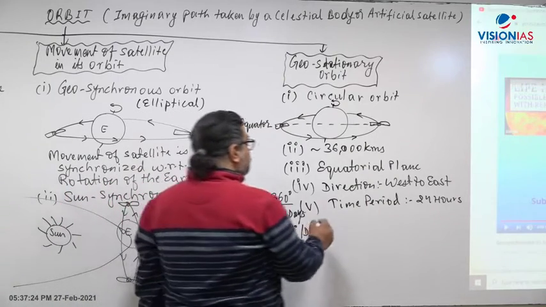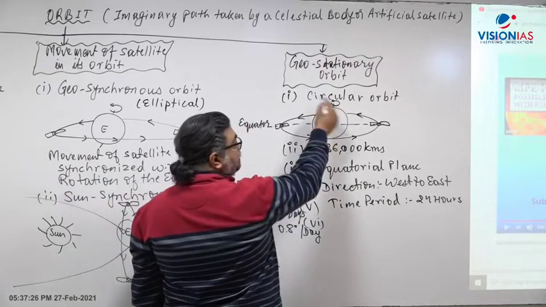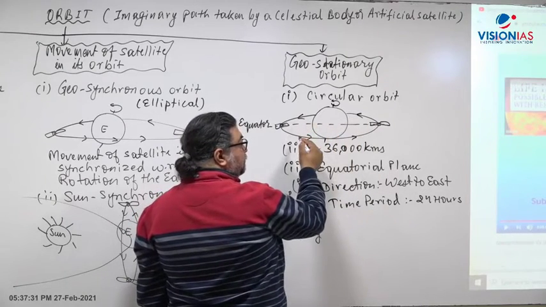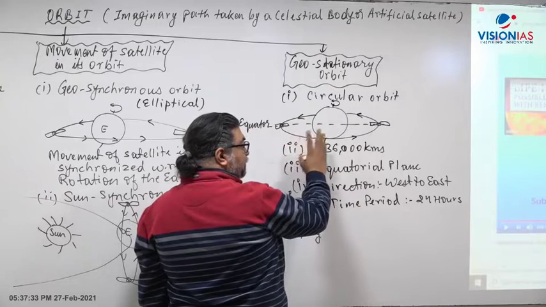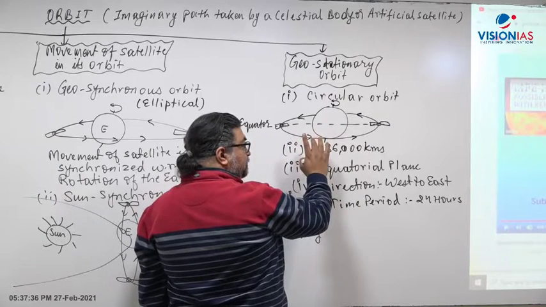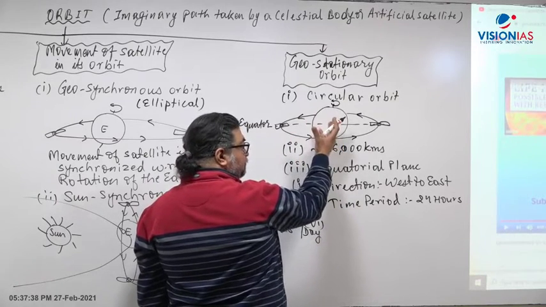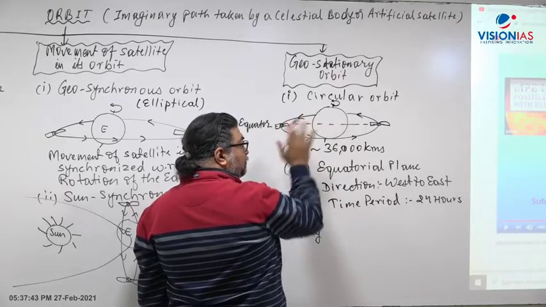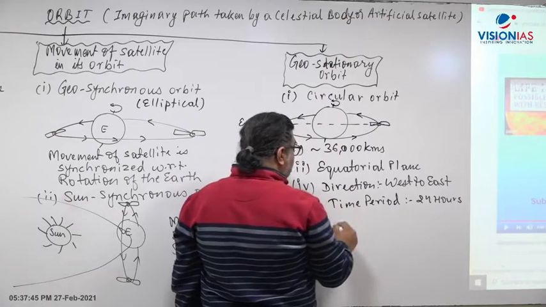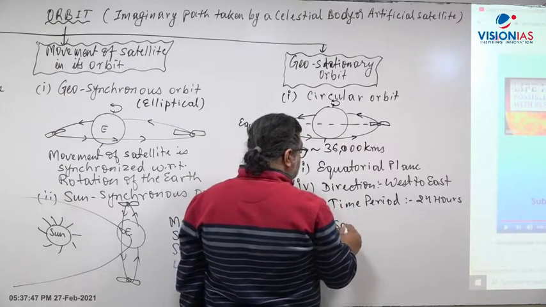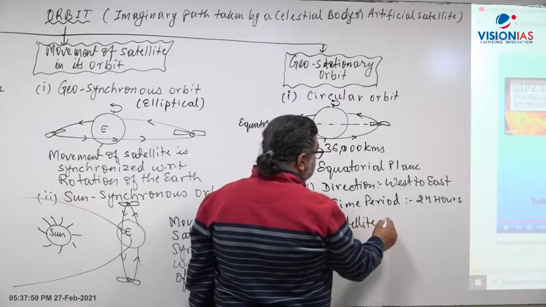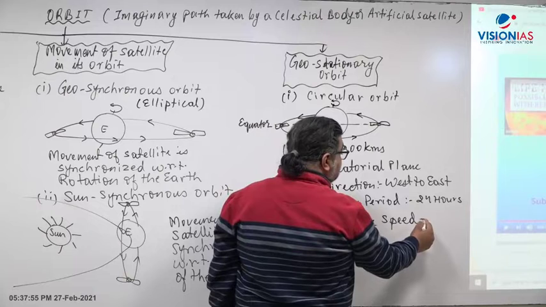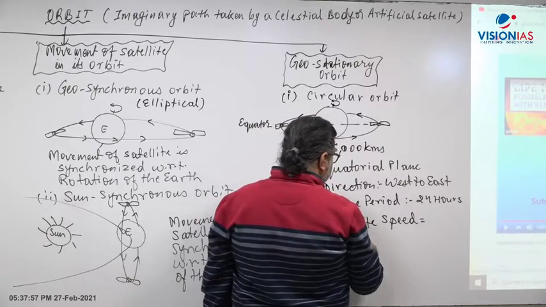Now, what is the sixth aspect of the geostationary orbit? The rotation speed of the Earth and the revolution speed of the satellite almost match each other. That means the satellite takes the same time to move as the Earth takes to rotate, so it remains fixed relative to a particular point on the Earth.